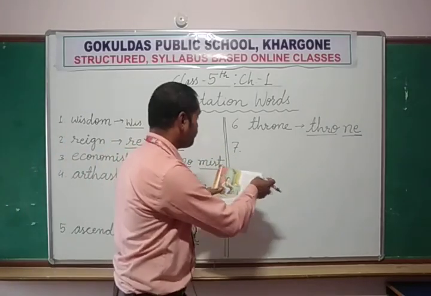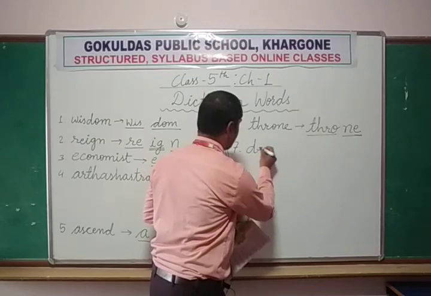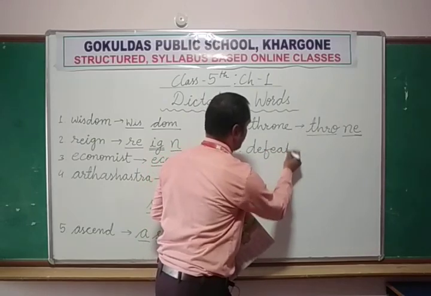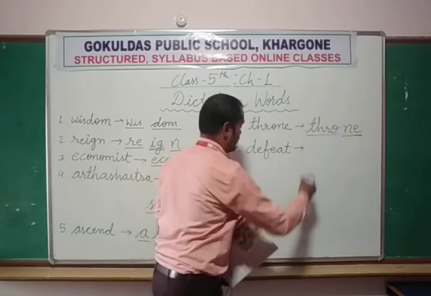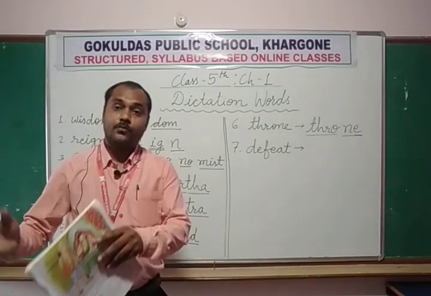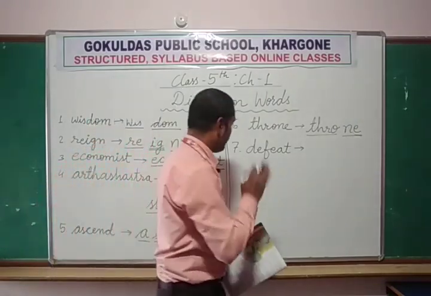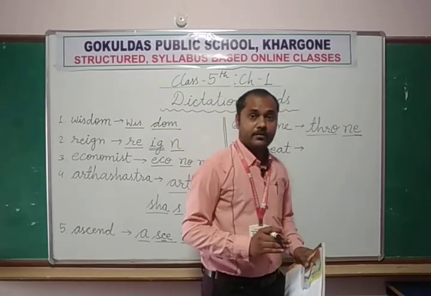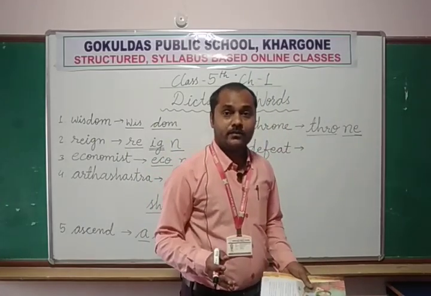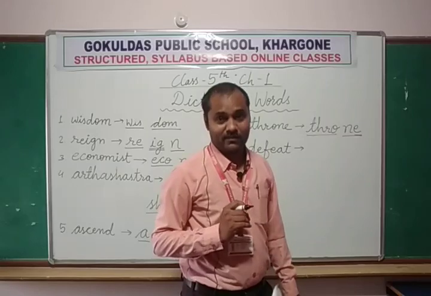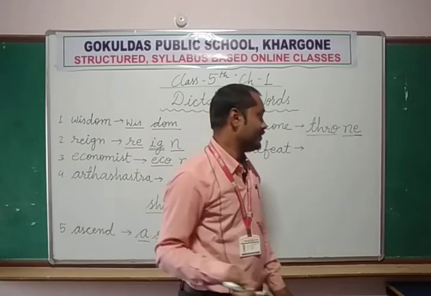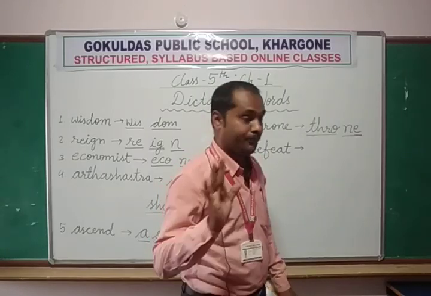Defeat. Chandragupta wanted to defeat his enemy. But what happened? He was defeated in a battle by his enemy. So that's why he was very much depressed.